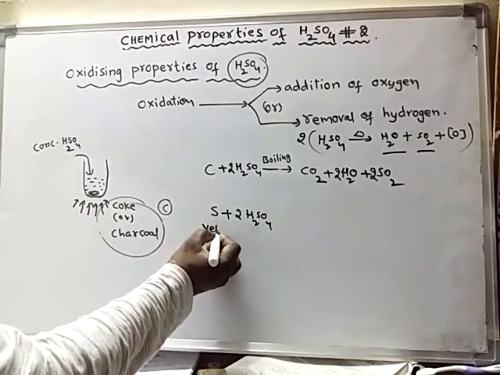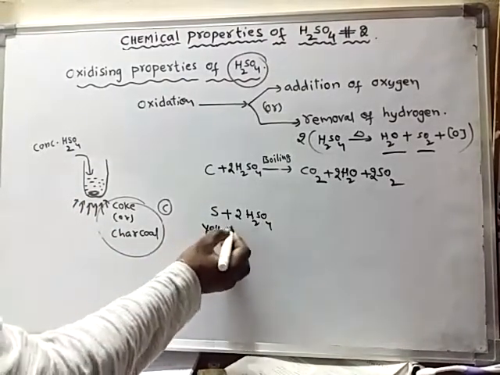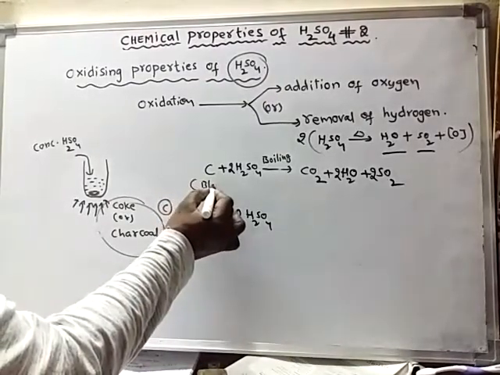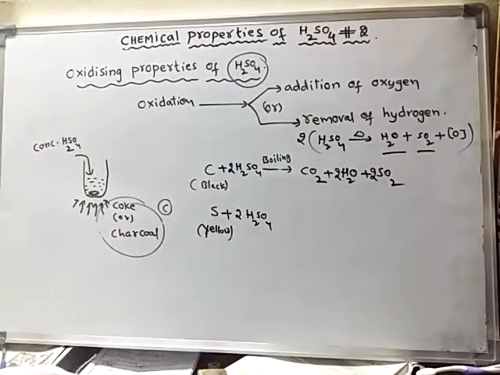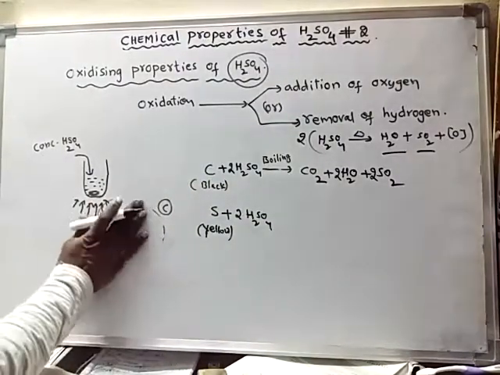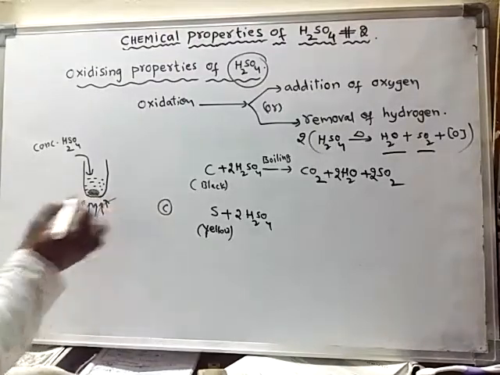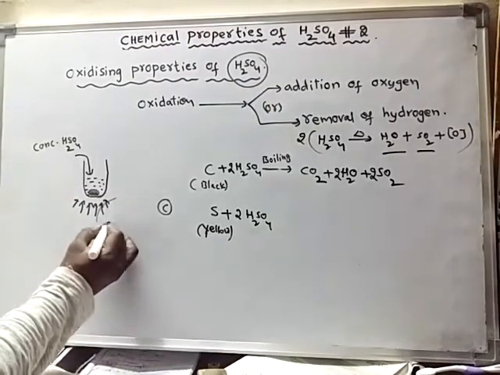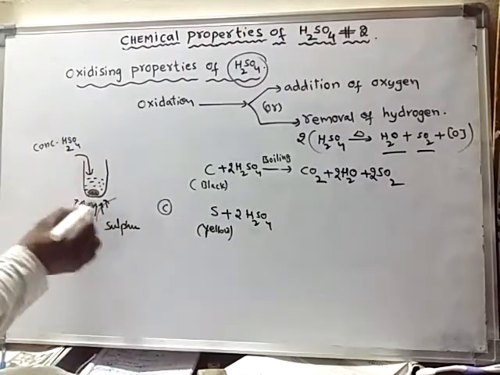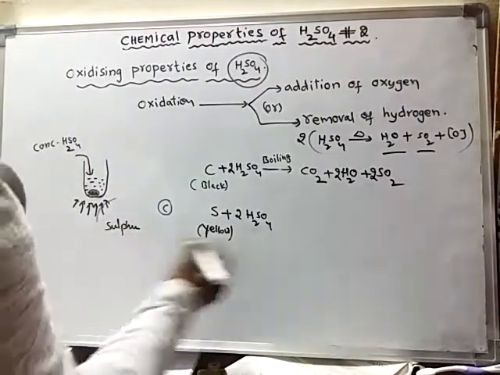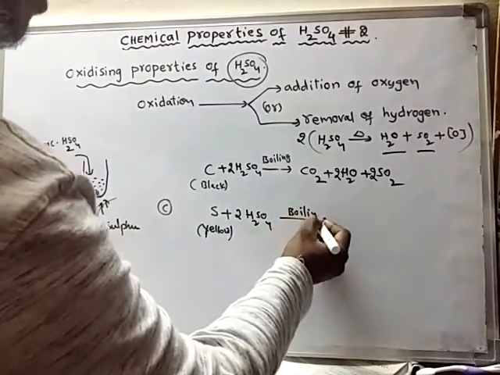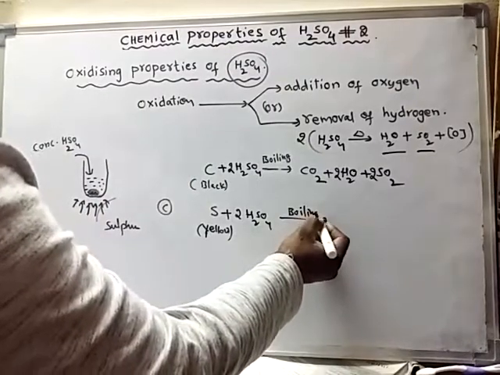Generally sulfur is yellow in color, whereas carbon is generally black in color. So now if you take sulfur powder and add concentrated sulfuric acid to that sulfur powder, and that mixture is boiled. Why should we boil? Because only upon boiling, that heating takes place.